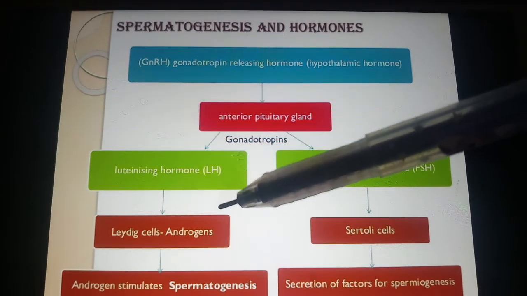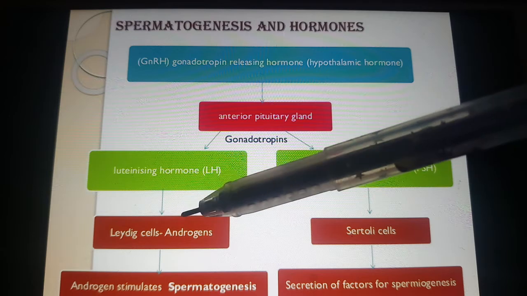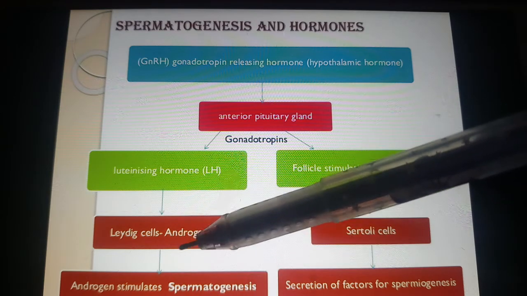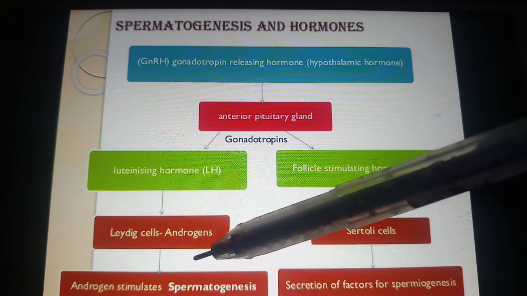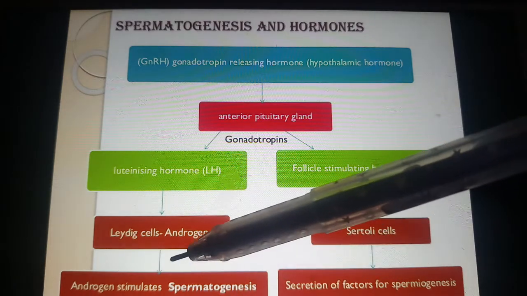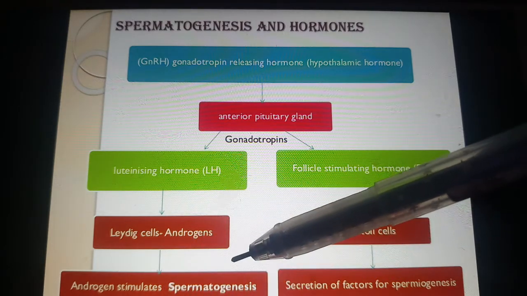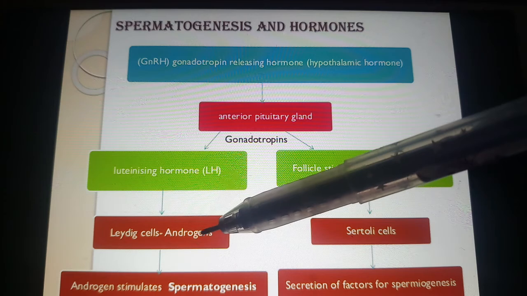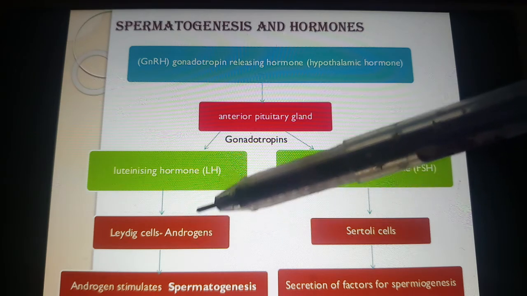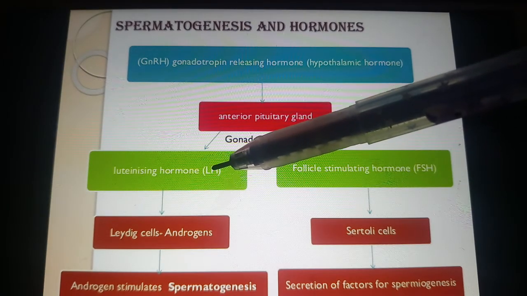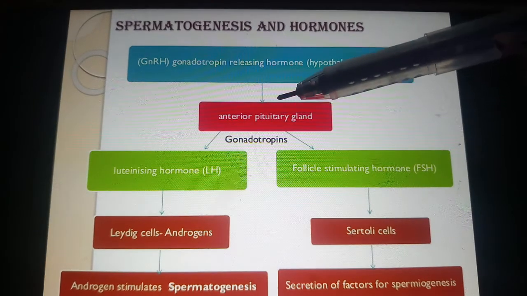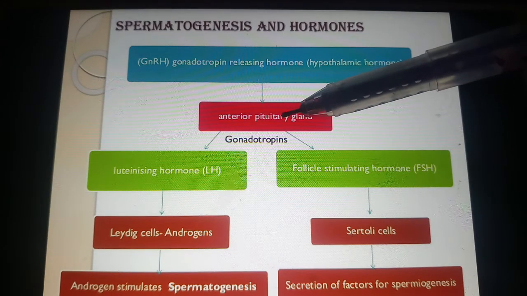We can also call it testosterone, and androgen stimulates the process of spermatogenesis. The process of spermatogenesis is stimulated by the androgens, which are secreted under the influence of LH from the anterior pituitary gland.